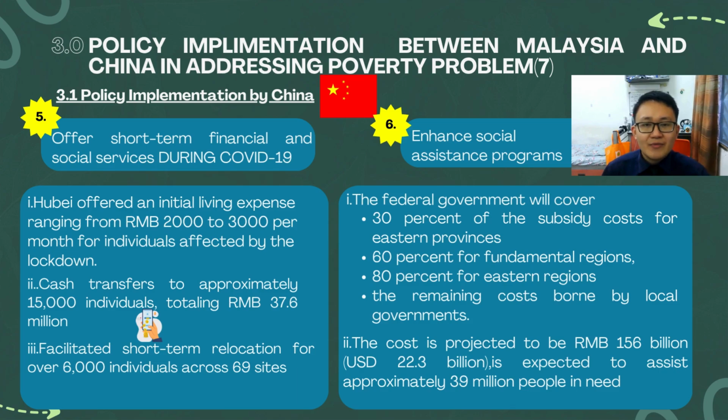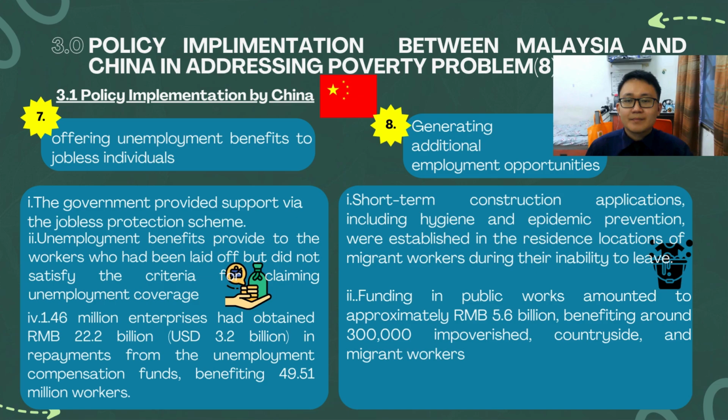The federal government will cover 30% of the subsidy cost for eastern provinces, 60% for fundamental regions, and 80% for western regions. The remaining costs are borne by local governments. The cost is projected to be 156 billion RMB, which represents 22.3 billion US dollars, and is expected to assist approximately 39 million people in need.